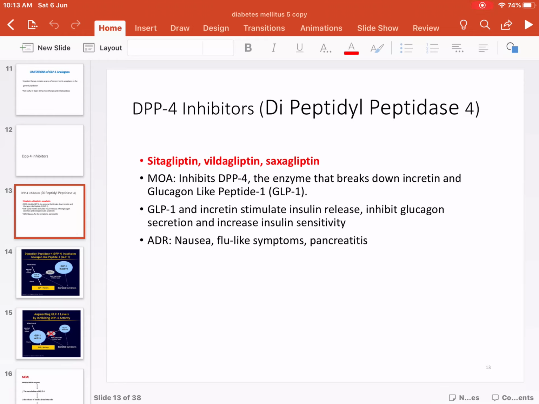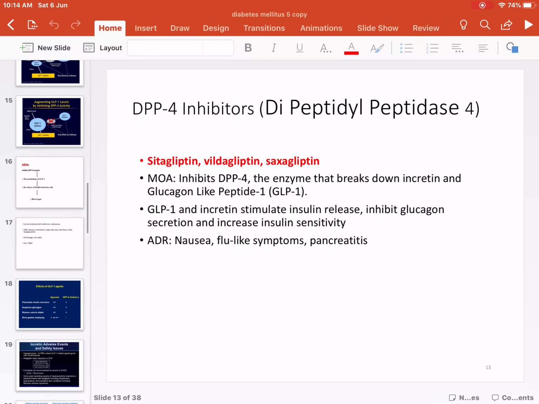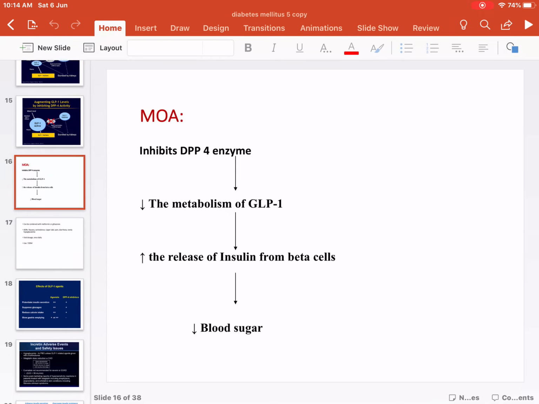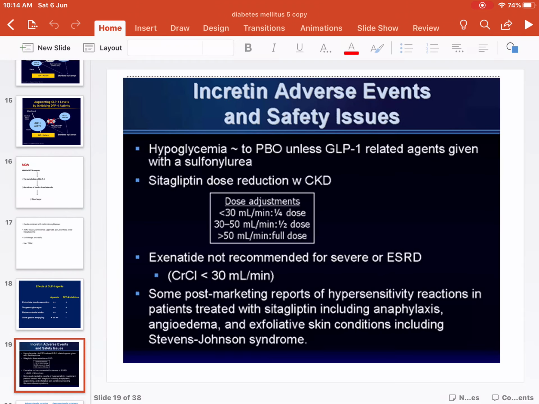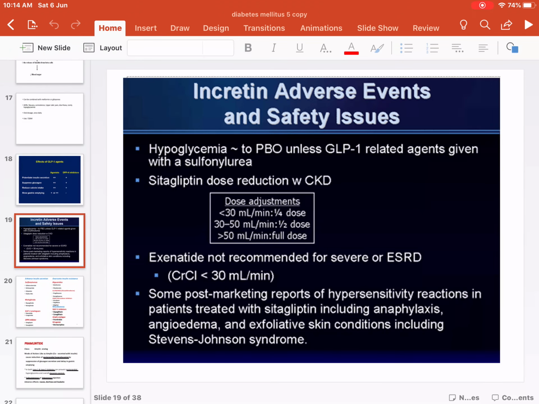What are the adverse effects of DPP-4 inhibitors? They are going to produce nausea, flu-like symptoms, and pancreatitis. If there is increased insulin release from the pancreatic beta cell, it's going to help reduce blood sugar levels. So where can we use it? It can be used in type 2 diabetes mellitus. The advantage of this over GLP analogs is that these are orally given drugs. So these can be given orally.